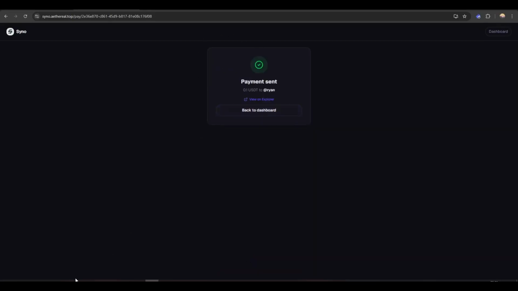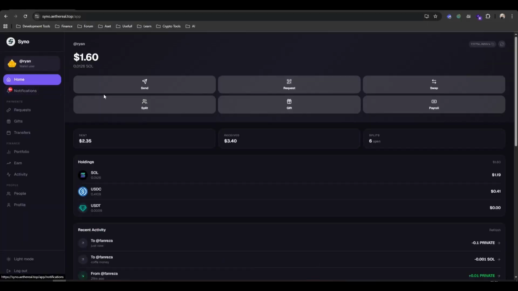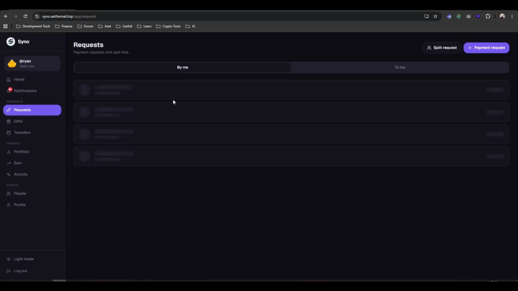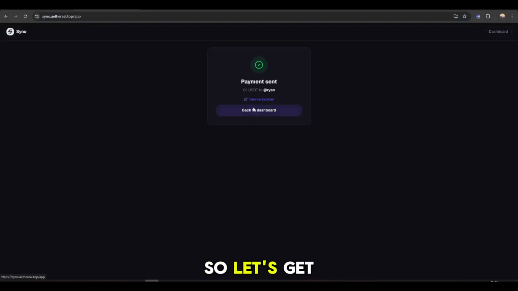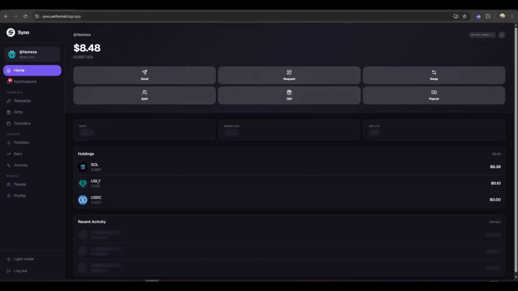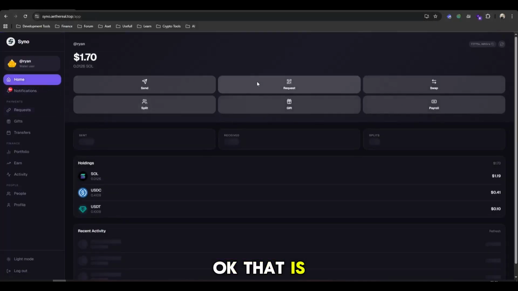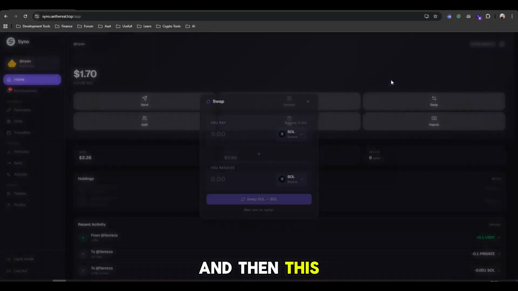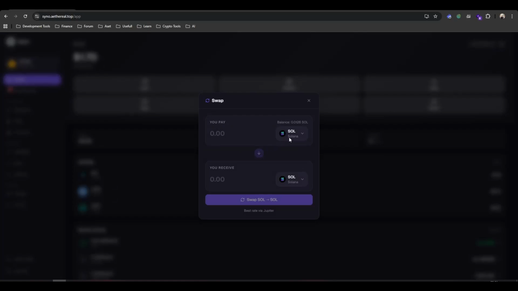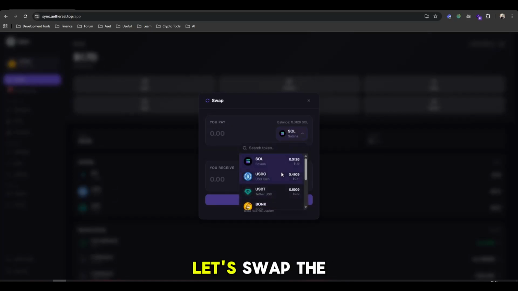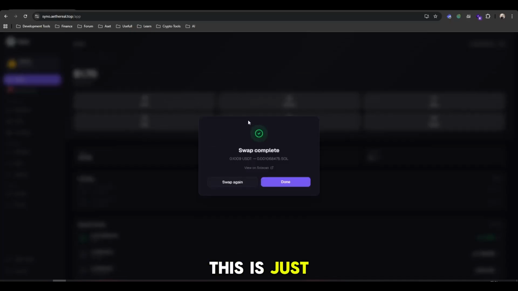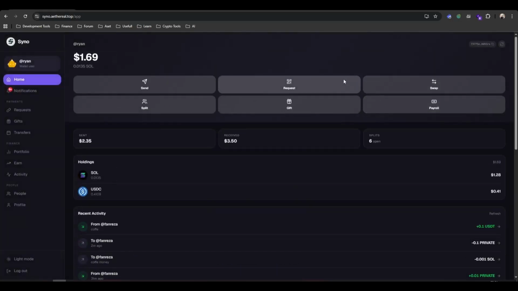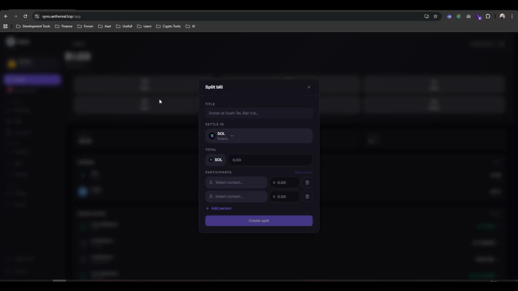Right. And you can see here, if you see it in the request, it already paid. So let's get back to dashboard. Okay, that is for the request feature, and then this is the swap feature. You basically can do any swap you want. Let's swap the USDT to Solana. This is just a basic swap feature, and let's see what's inside Split.